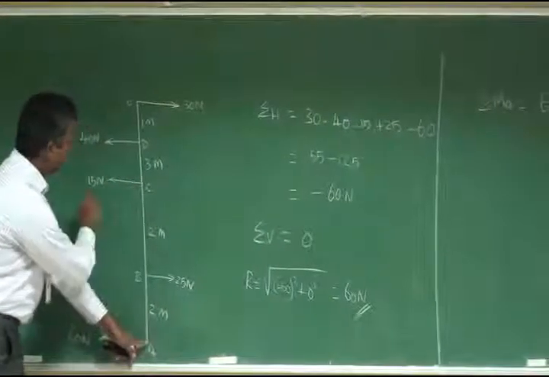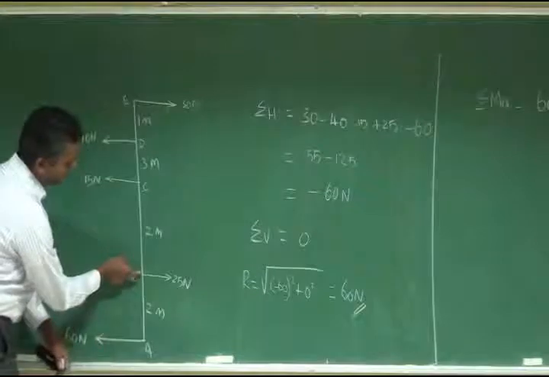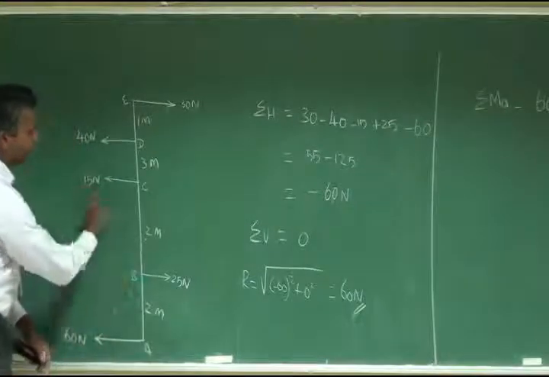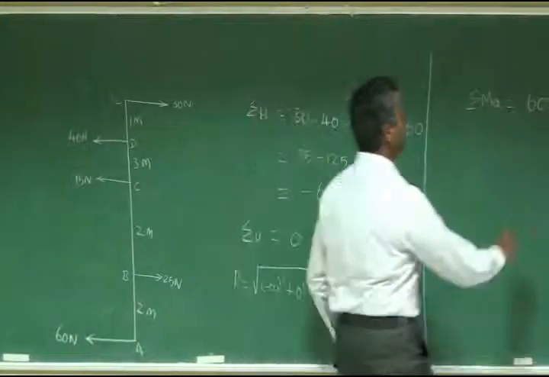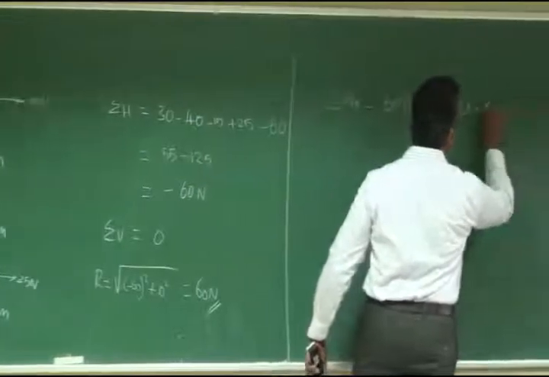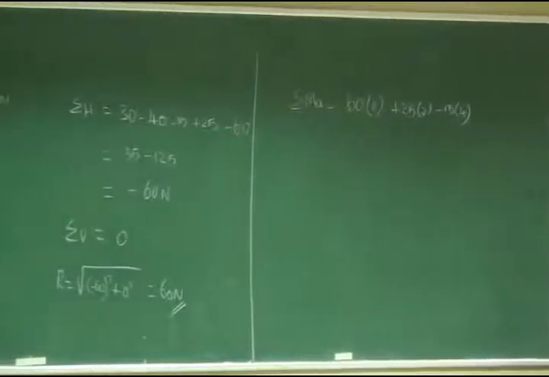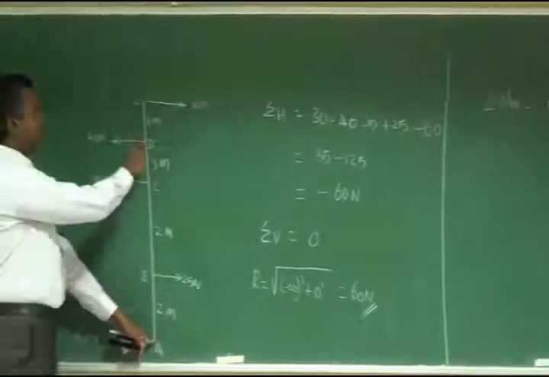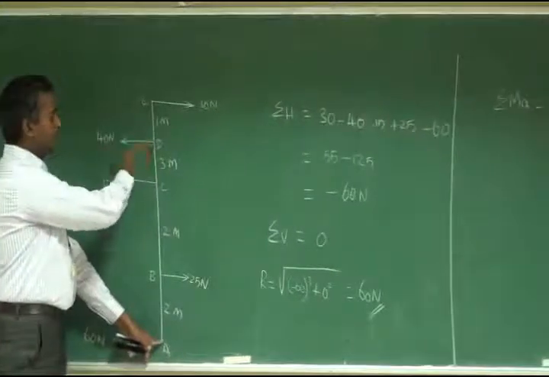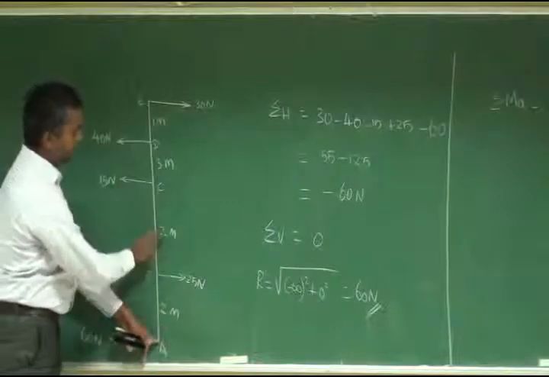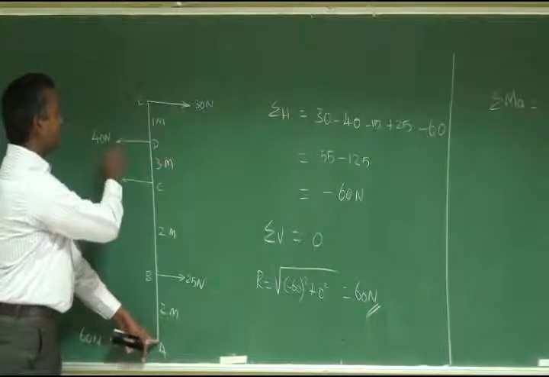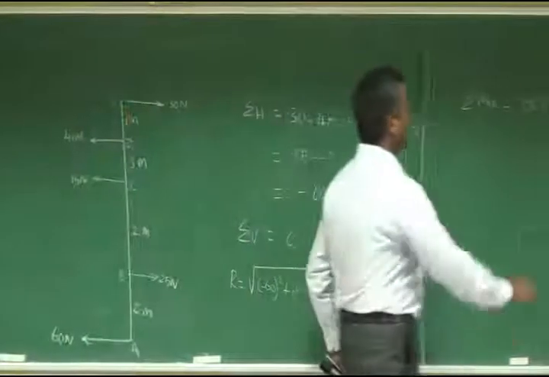The distance is 2 plus 2, 4. So minus 15 into 4. And you come to the next force, 40. It also has an anti-clockwise moment. The distance is 4 plus 3, 7, so minus 40 into 7.